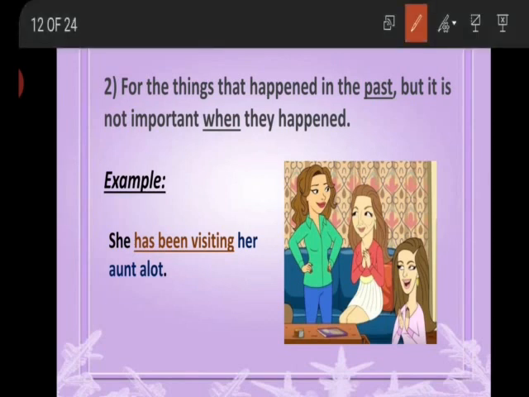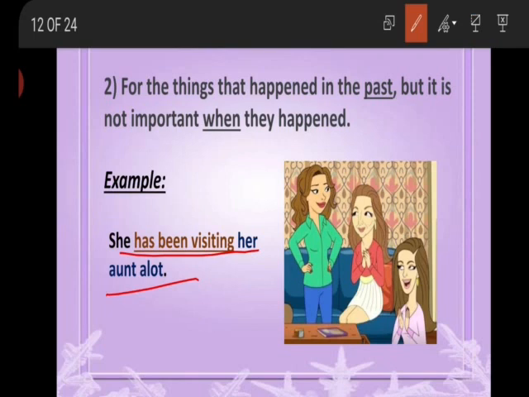Again, such type of tense is used for the past action which is either continuing in the present and either they are still in the progress or still in the continuity, but you don't know when they happened in the past. She has been visiting her aunt a lot. So here you don't know exactly when this action happened or when it used to take place in the present as well, but the action is still in the continuity. Okay? She has been visiting her aunt a lot.